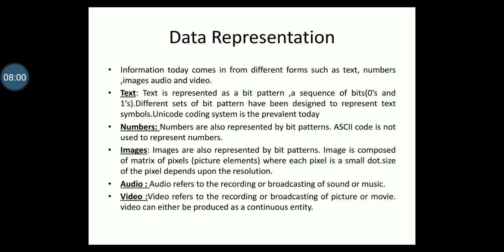Images are also represented by bit patterns, but in the simplest form, an image is composed of a matrix of pixels, which are picture elements where each pixel is a small dot. The size of the pixel depends upon the resolution. For example, if an image is divided into 1000 pixels or 10,000 pixels, then with 10,000 pixels there is a better representation of the image, so there will be better resolution. But the problem is more memory is needed to store the image.